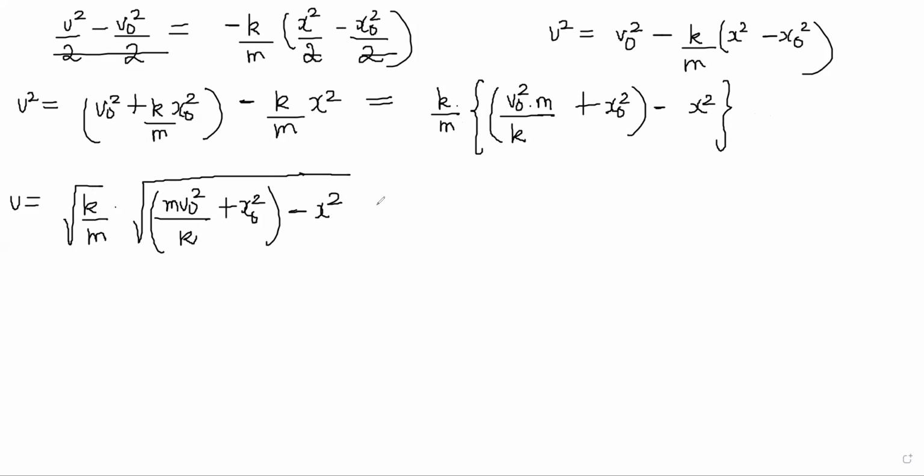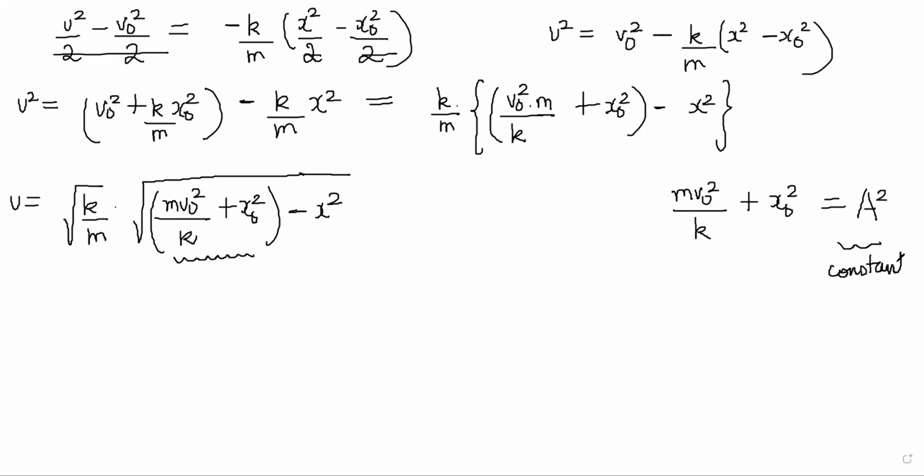Now, notice one thing, that first of all, this part is a completely constant quantity. This part depends on how you started it off, x naught, v naught, so where did you start seeing the problem. And m and k. So these are constants. So let's for the moment call m v naught square by k plus x naught square as some a square, some constant.